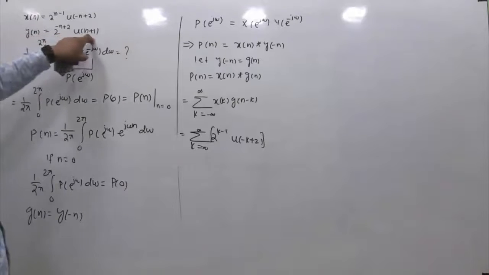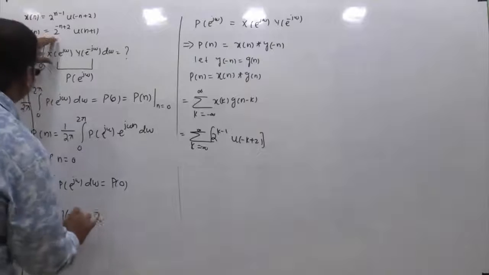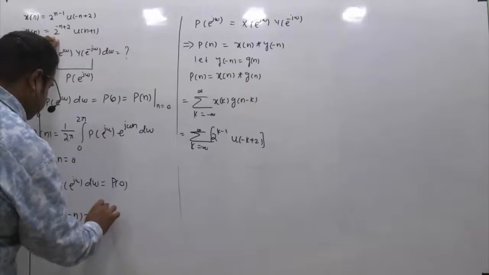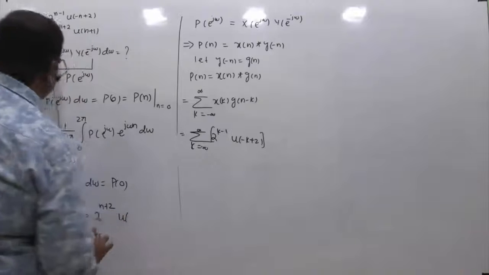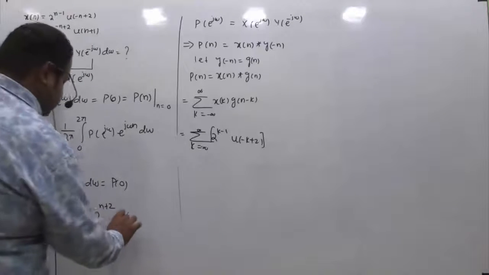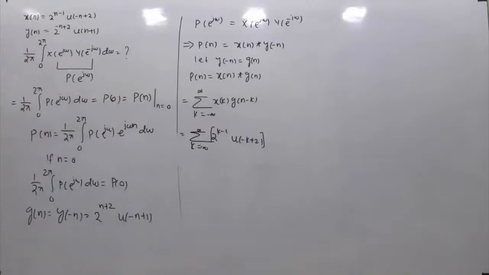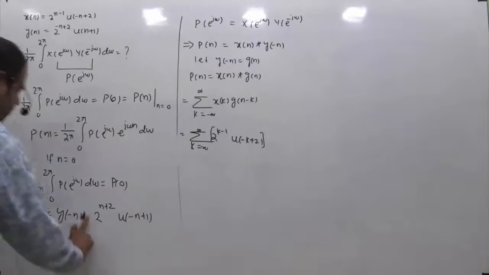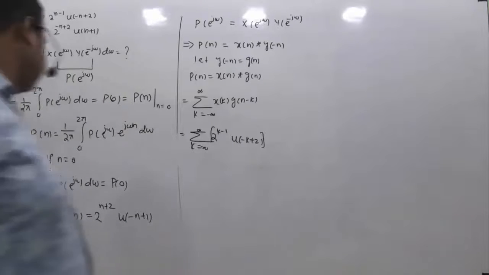Wherever you find n, you replace it by -n. So this will be equivalent to 2^{n+2}, then u of minus n plus 1. So 2^{n+2} multiplied by u[-n+1]. This is what your g[n] is.